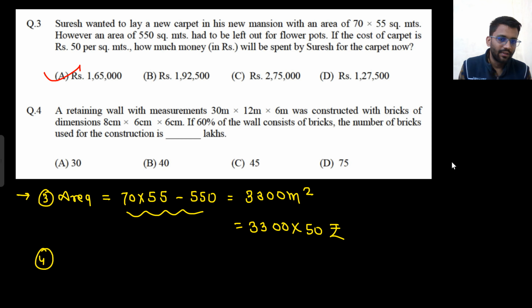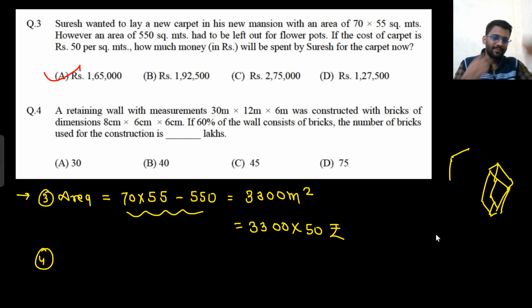This will be your wall. So all these things will be there.